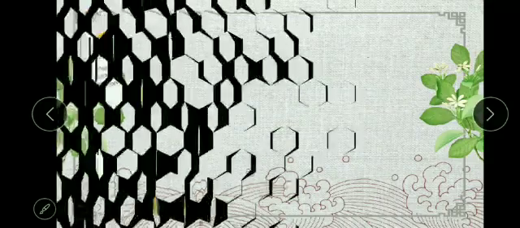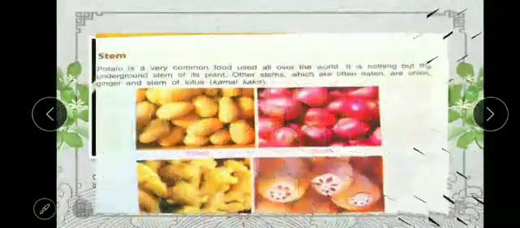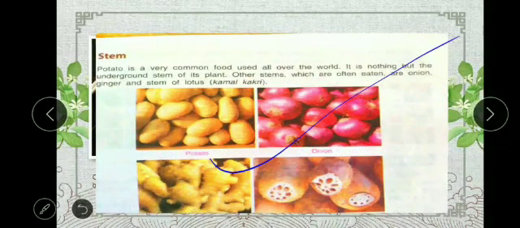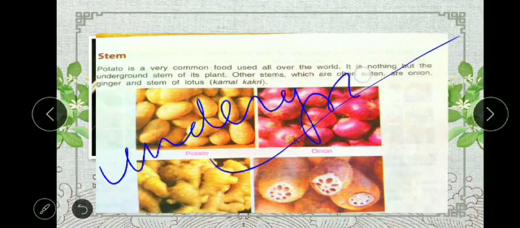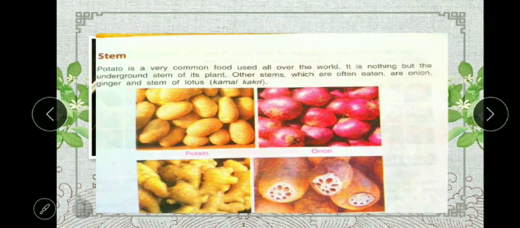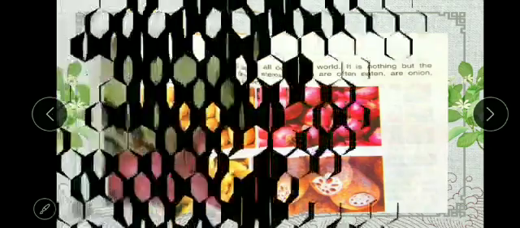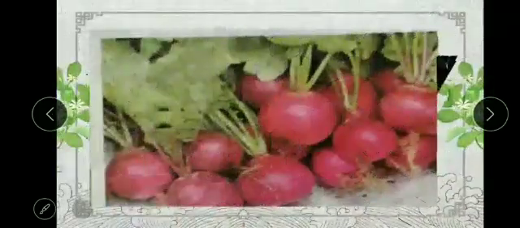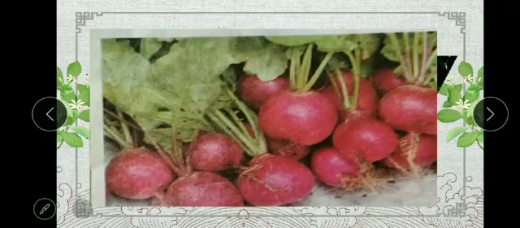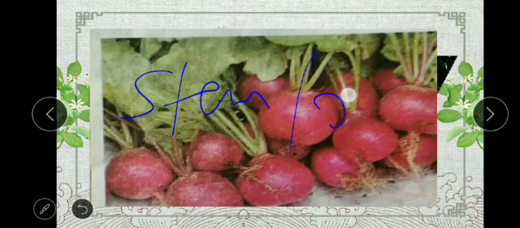Potato is a very common food used all over the world. It is nothing but the underground stem of its plant. Other stems which are often eaten are onion, ginger, and stem of lotus, meaning kamal kakdi. Now see, what is this? Is this stem or root? This is turnip. Now think, is this stem or root?